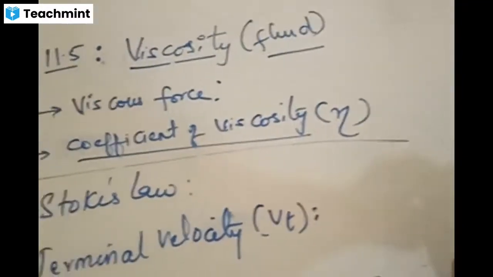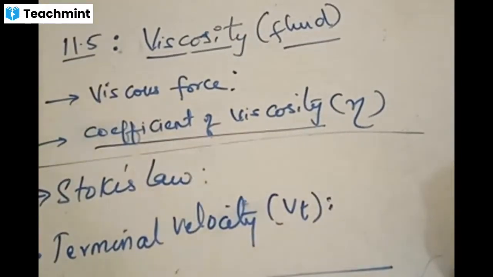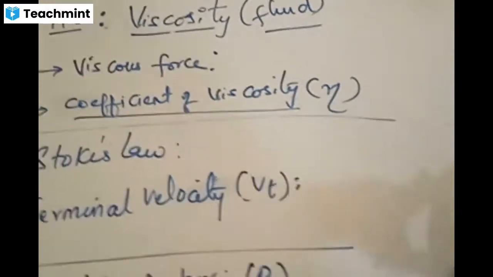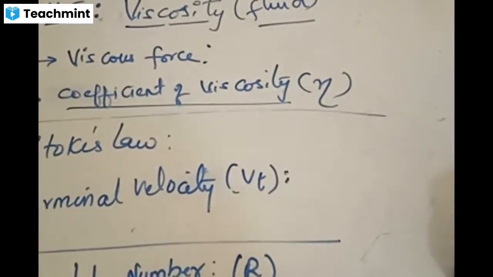Coefficient of viscosity is the parameter. Is this clear? Is the point clear? What is coefficient of viscosity? Coefficient of viscosity is a parameter associated with the fluid, which helps in understanding what kind of a fluid it is. Right.